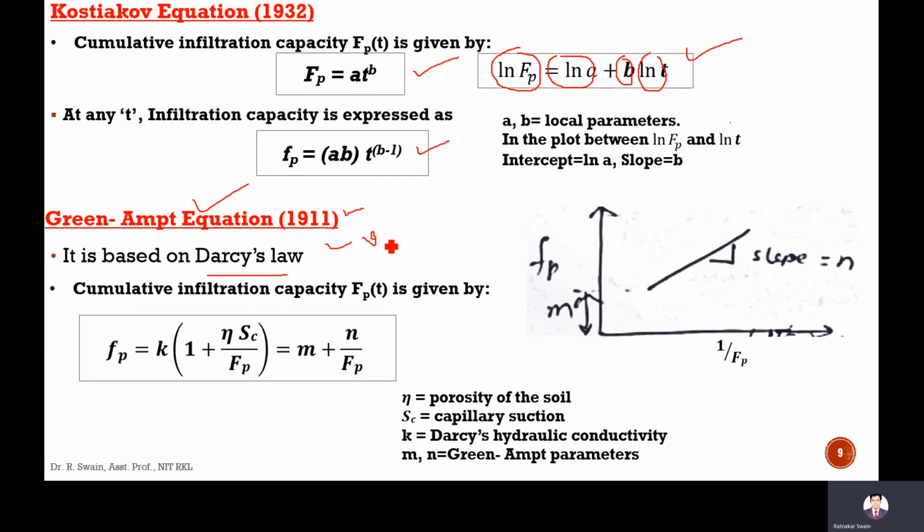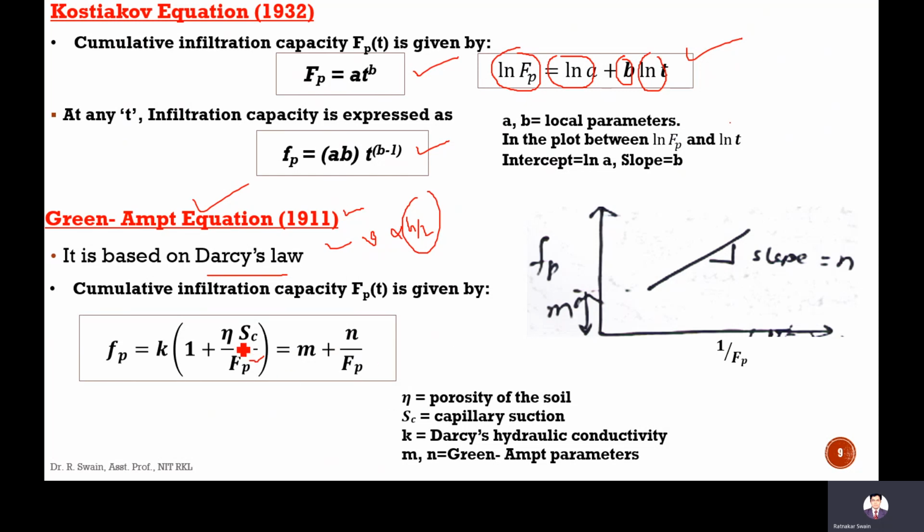Means V is directly proportional to H by L, which is the hydraulic gradient. The cumulative infiltration capacity is given by K into 1 plus eta S by Fp, which can be expressed as M plus N by Fp.